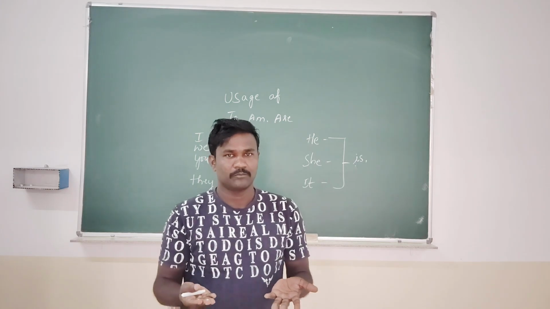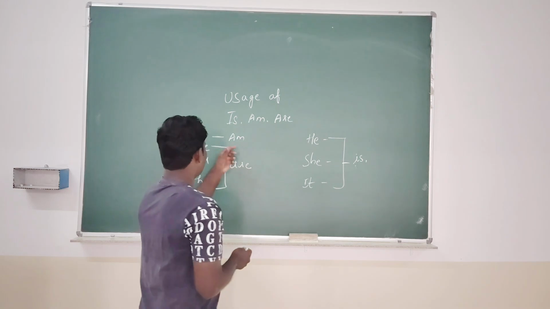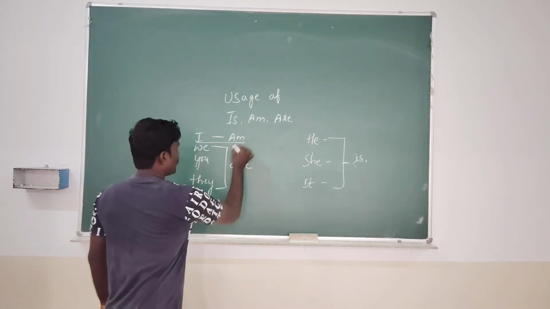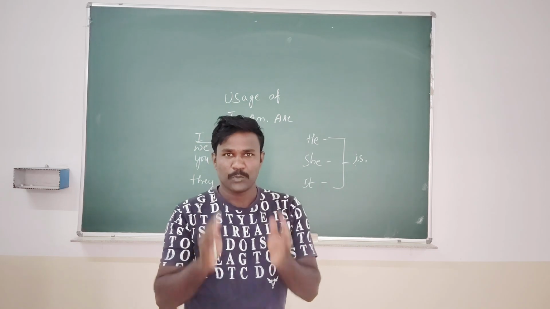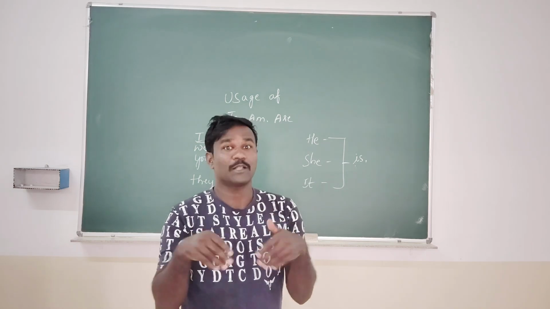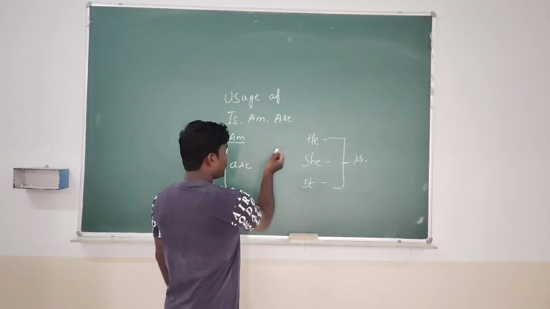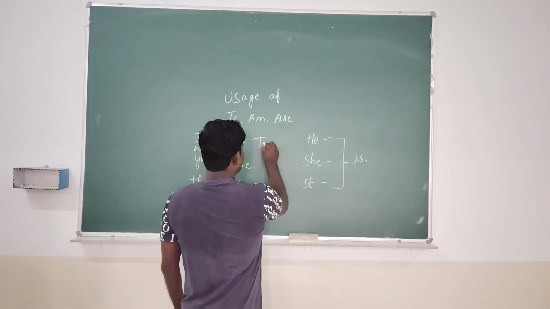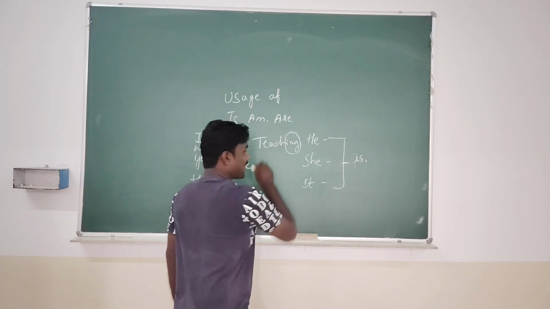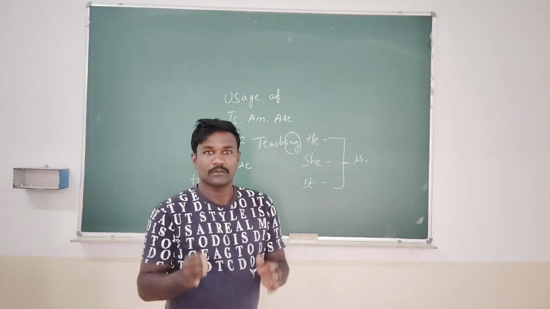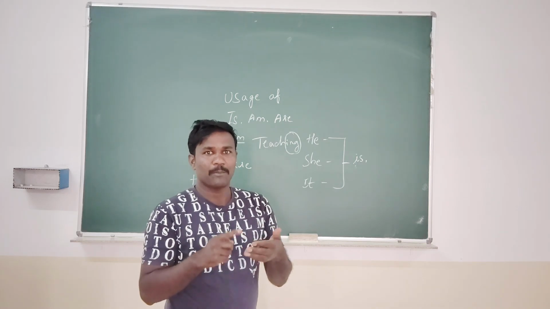So then how to use that? Let us have some sentences and you will understand properly. When we are using is, am, are, the action verb must be in ing form. Then what is the ing form? I am going to tell you now. What is the ing form of teach? It will be teaching. The verb with ing is the verb we use when we use is, am, are.